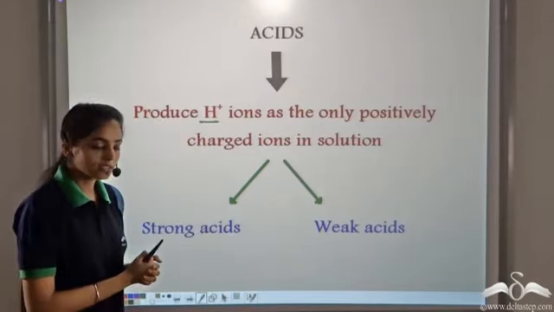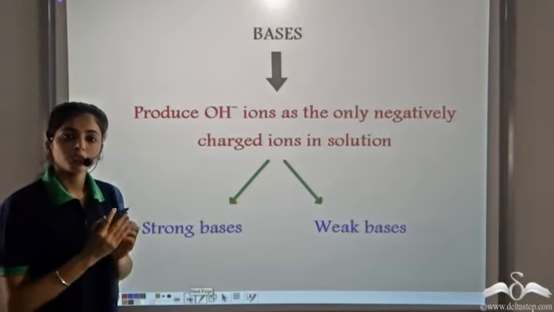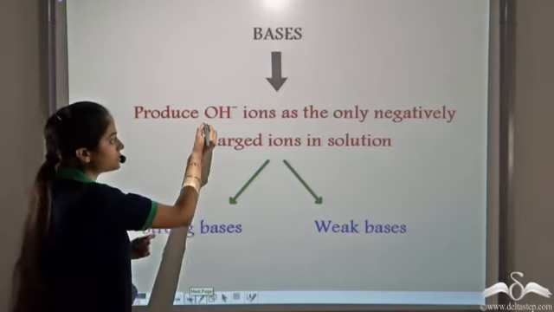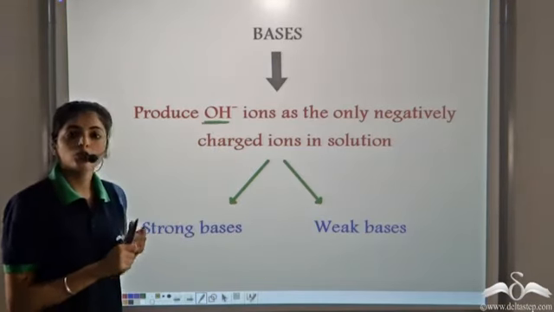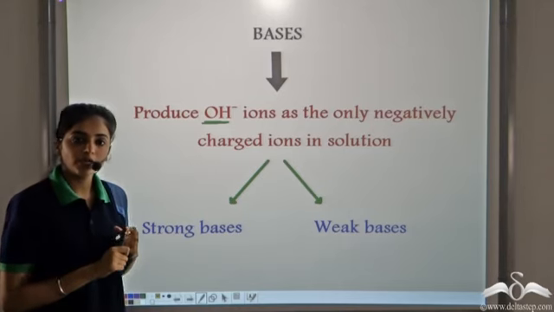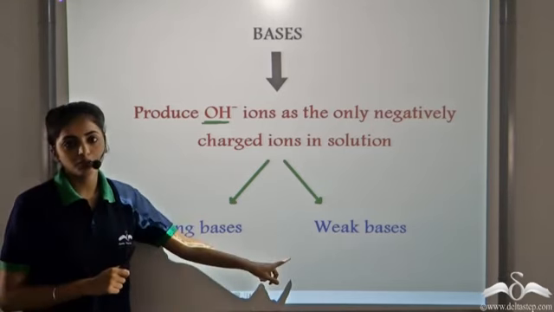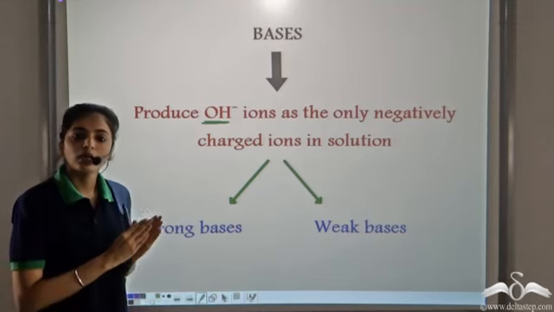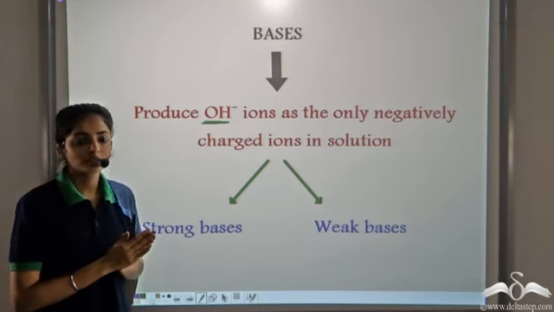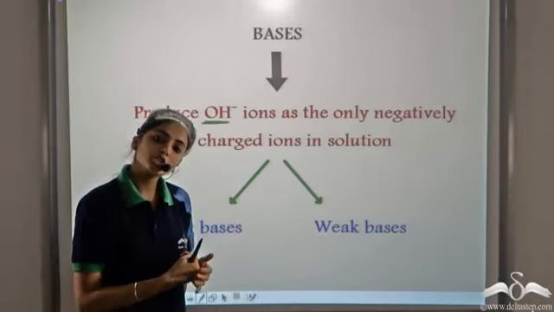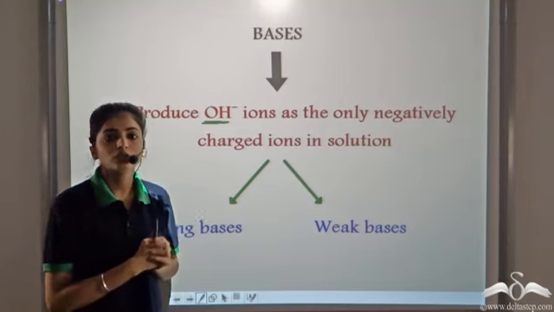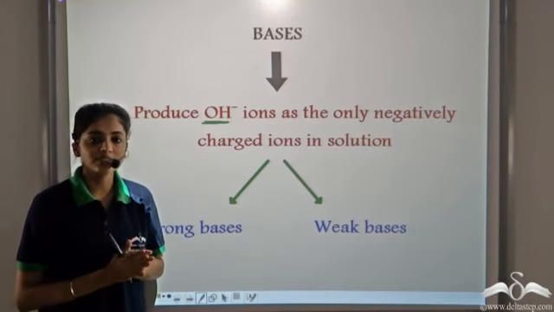Now if we talk of bases, bases are those substances which produce OH minus ions as the only negatively charged ions in solution. They can also be classified as strong bases and weak bases. Strong bases completely ionize to produce a large concentration of OH minus, and weak bases partially ionize to produce a lesser concentration of OH minus. So this is how we can classify the acids and bases.